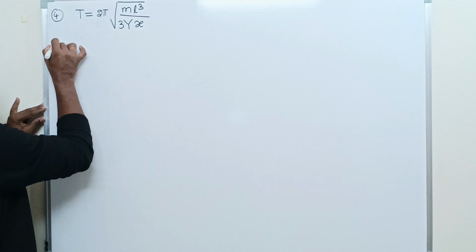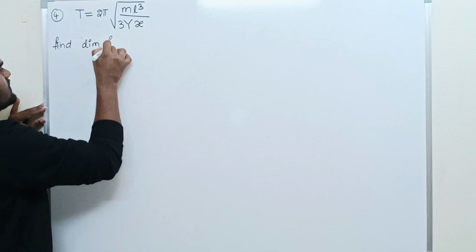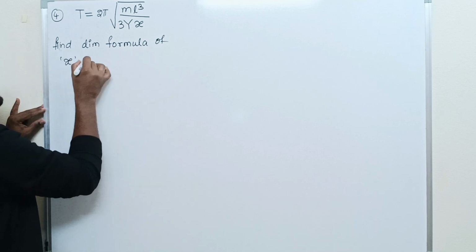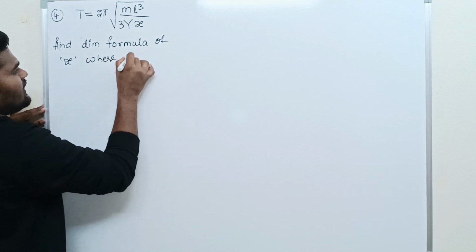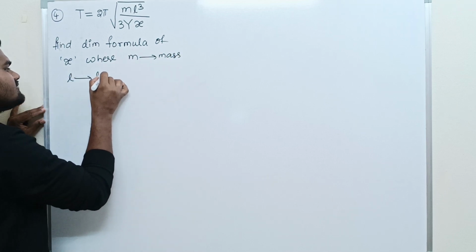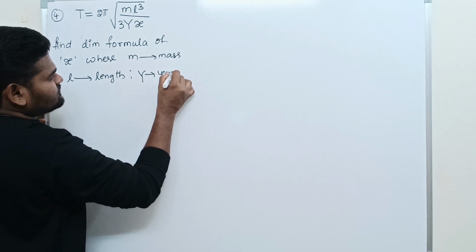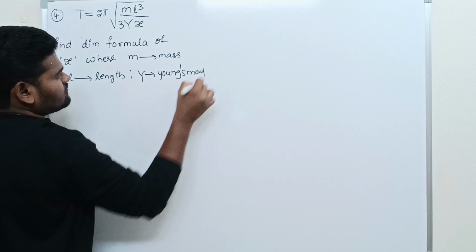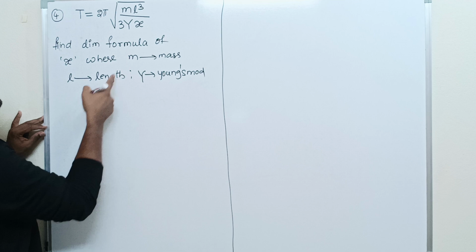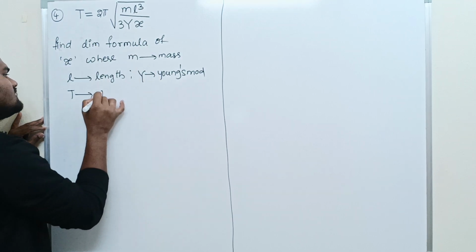Find the dimensional formula of x, where m stands for mass, L stands for length, Y stands for Young's modulus, and capital T stands for time period.